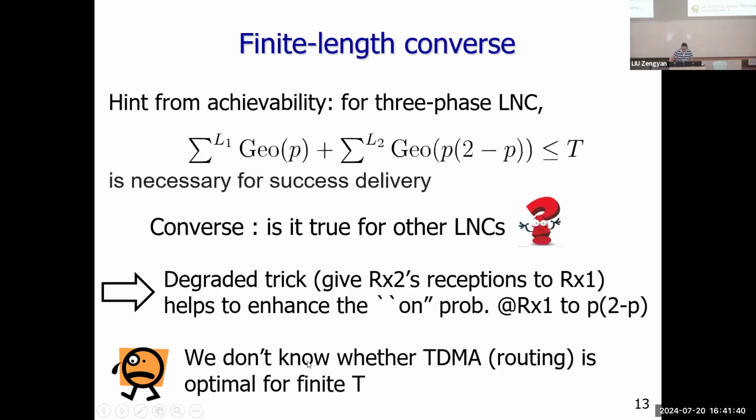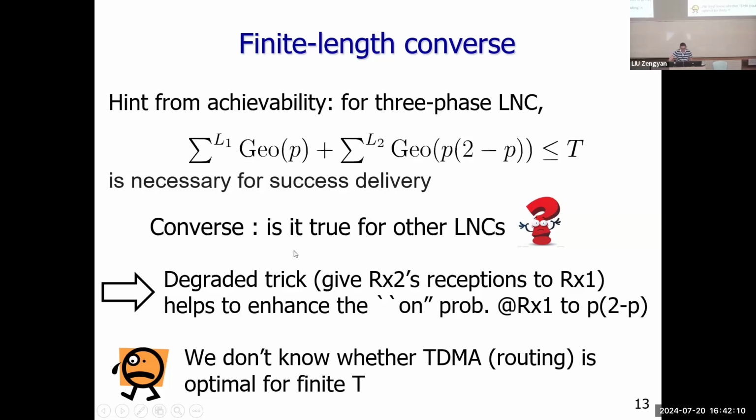Okay, so with this analysis, we can find the condition: given a finite blocklength T, whether this three-phase LNC will have a successful delivery, and calculate the error probability. And following this, you can do some second-order analysis to find the dispersion for this three-phase LNC.